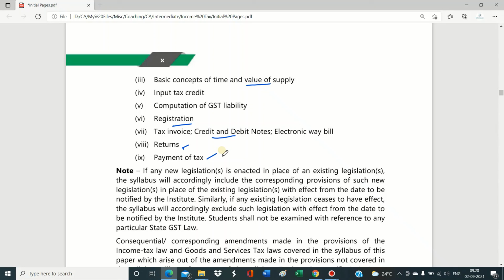Okay students, so this is a brief introduction of your Paper 4 Taxation. I'll be coming up with videos for all these concepts, so stay tuned.